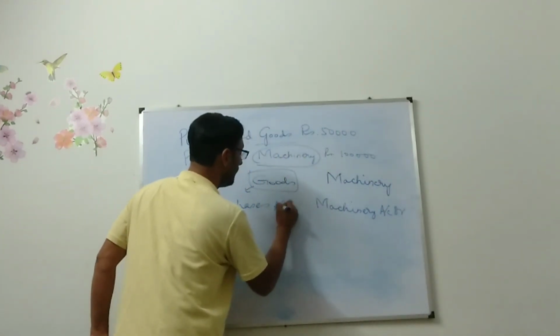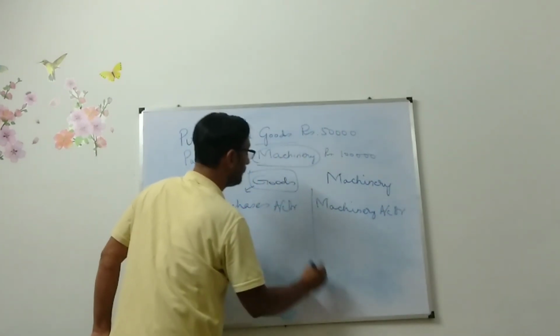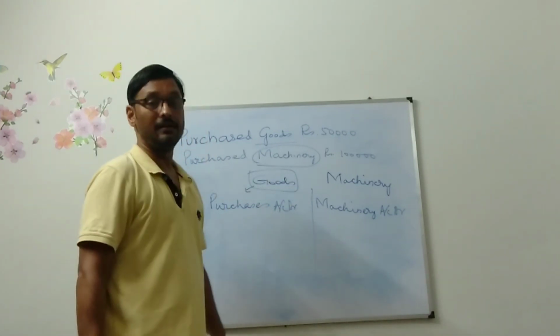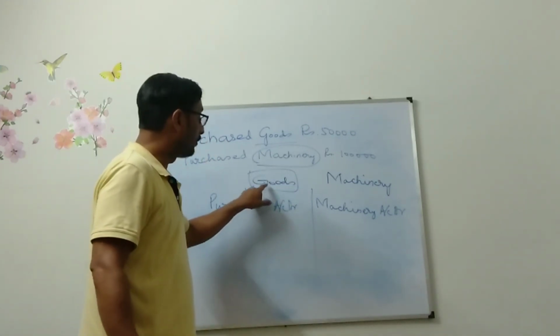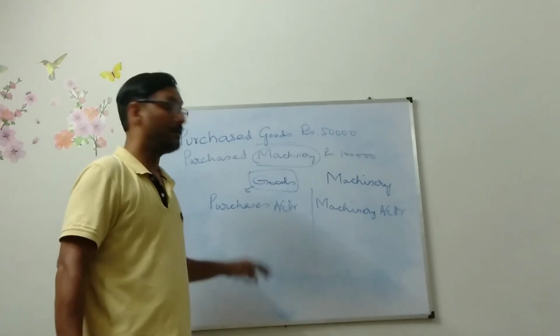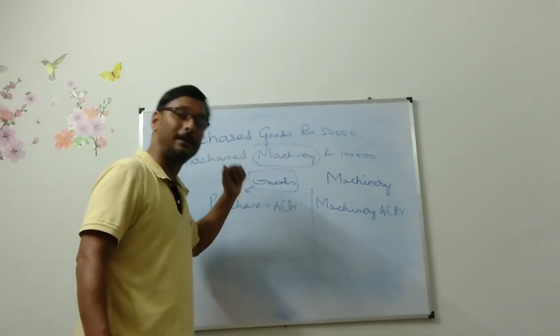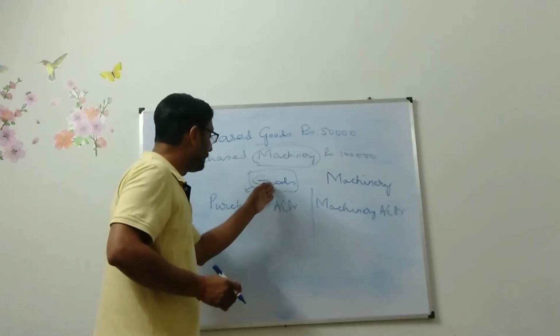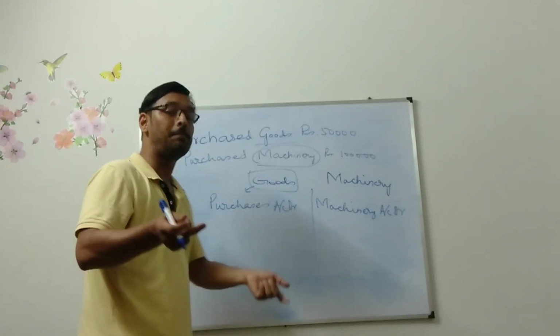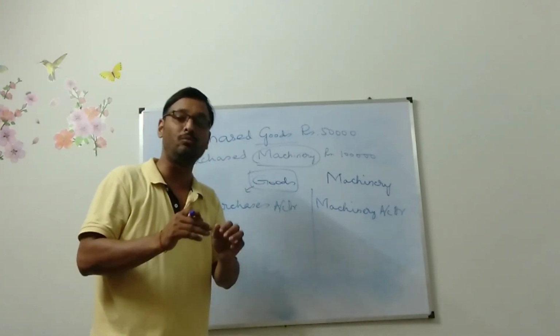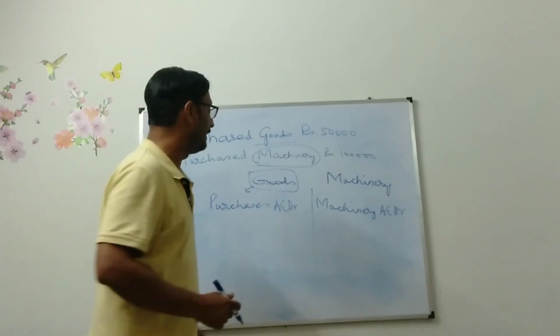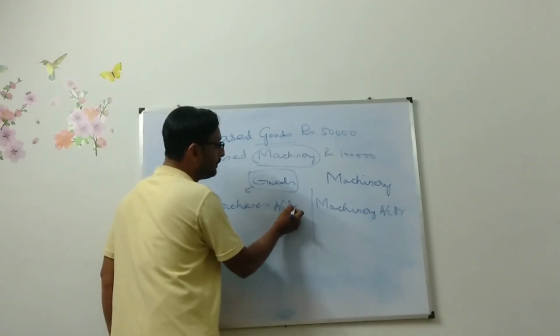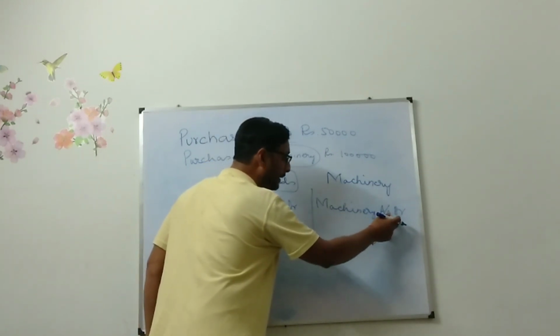In this case, purchases account debit. Because you are dealing in this thing. So you don't have to name this particular thing. And name is also not given. So in place of this, you have to write when you are purchasing it, then you have to name purchases. When you are selling it, you have to name sales. So purchases account will be debited. In this case, machinery will be debited.